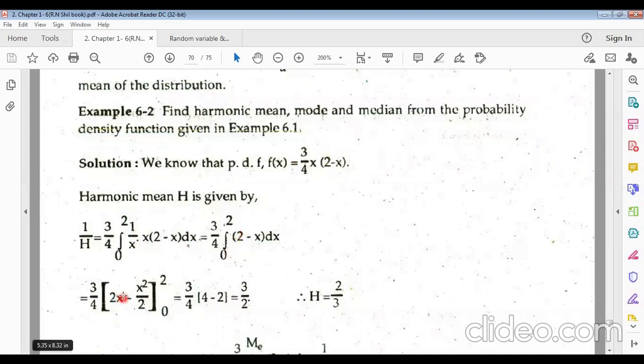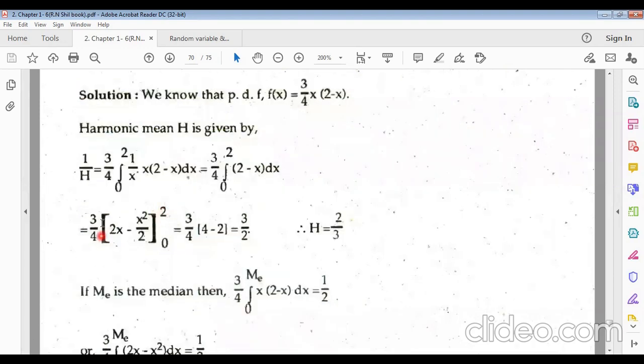And the integration of x will be x square by 2. Now just putting the upper limit in place of x, we get 4 minus 2. Then if you put 0, it will be 0. So 1 by A is equal to 3 by 2. Now A equals, taking the inverse, 2 by 3.